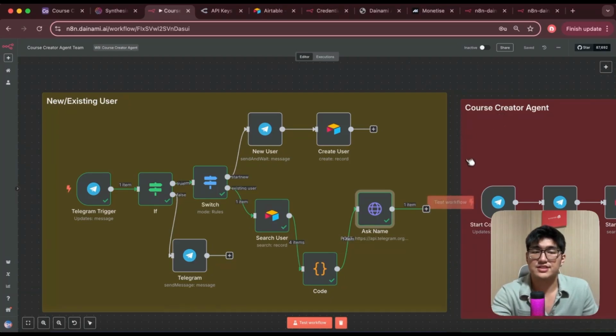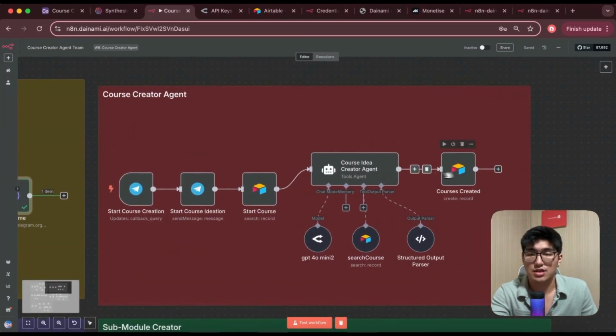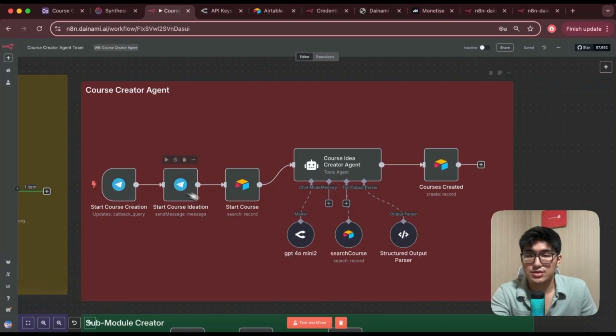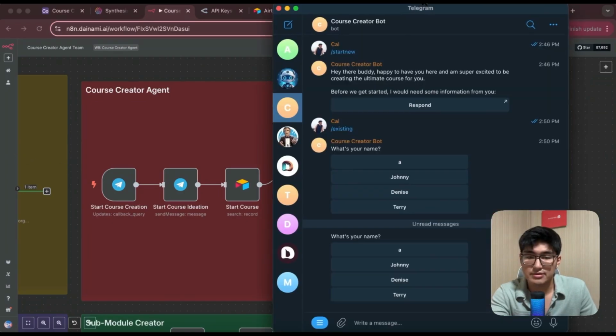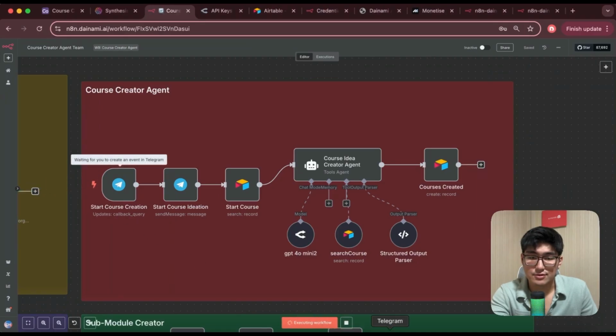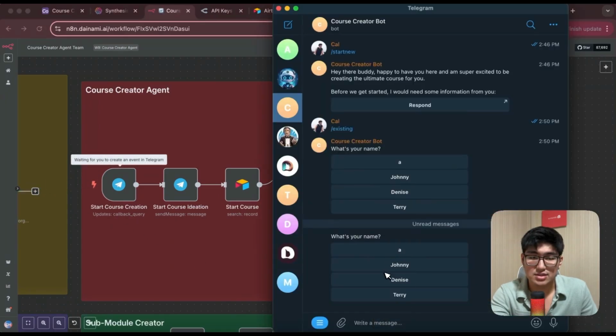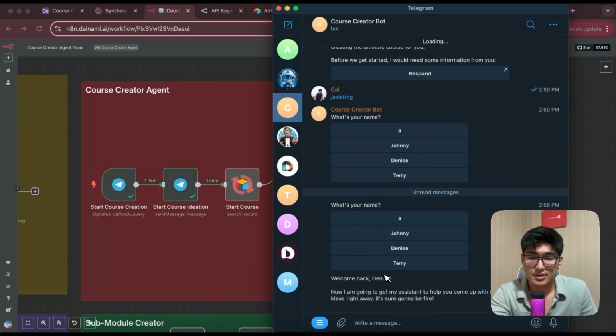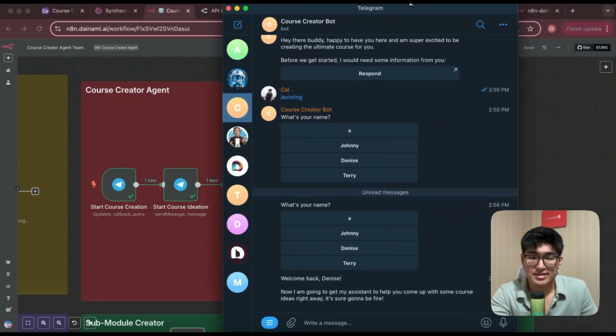Okay, now we're done with this first part, we're going to go into the second part, which is Scriptwriter Agent. And so let's test this out and see what happens. So what you got to do to test this out, we need to go into our Telegram bot. And then we're going to test this workflow, and then we're going to select the name. So let's select Denise this time. And he's going to reply, welcome back, Denise. Now I'm going to get my assistant to help you come up with some course ideas right away. It's sure going to be fire.